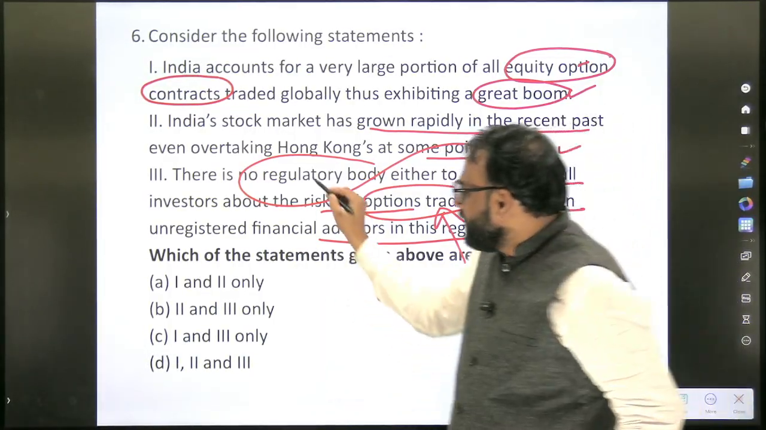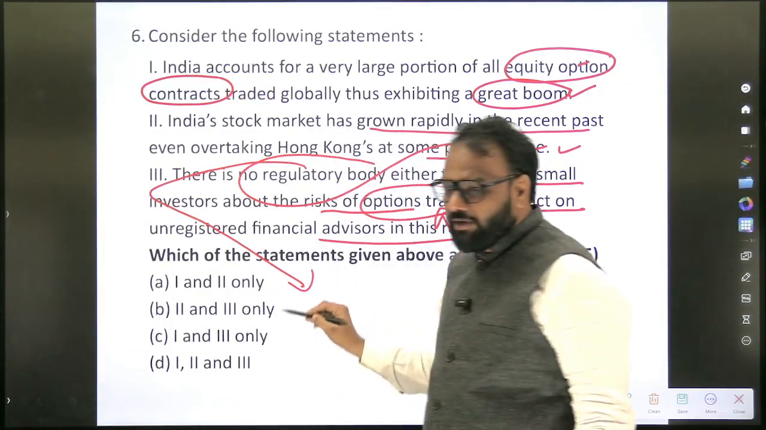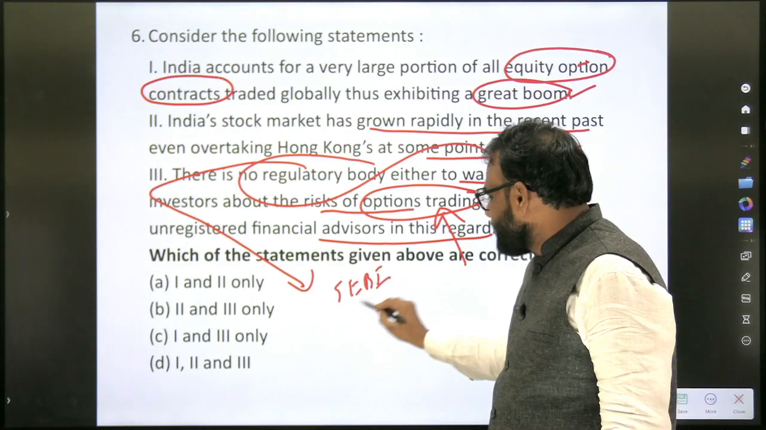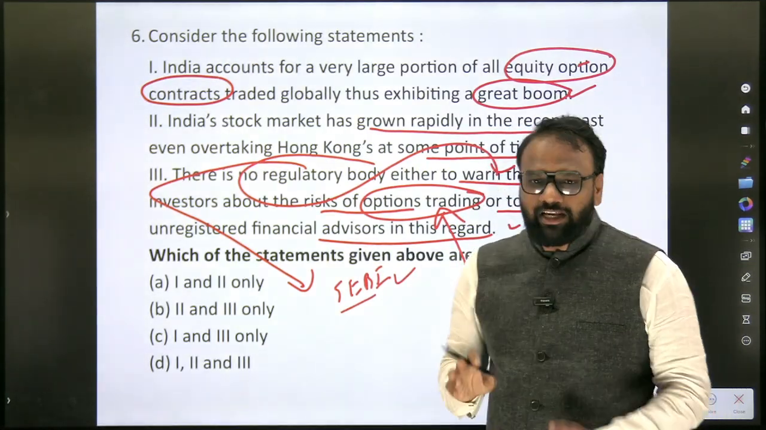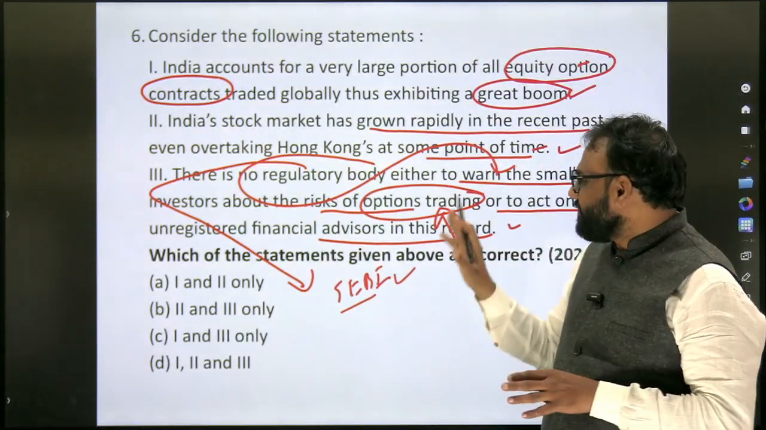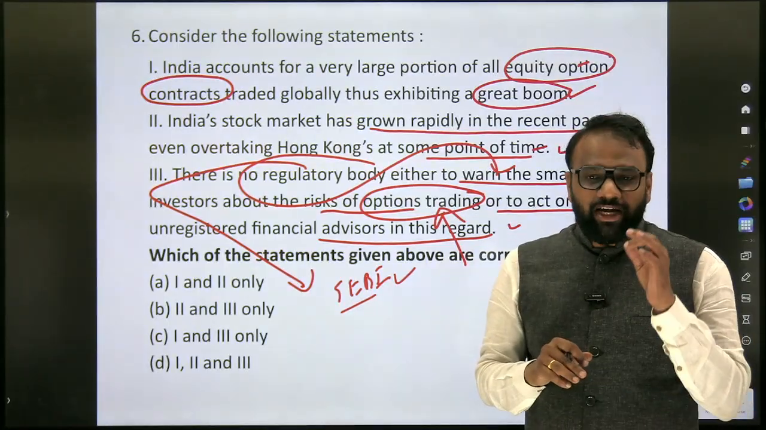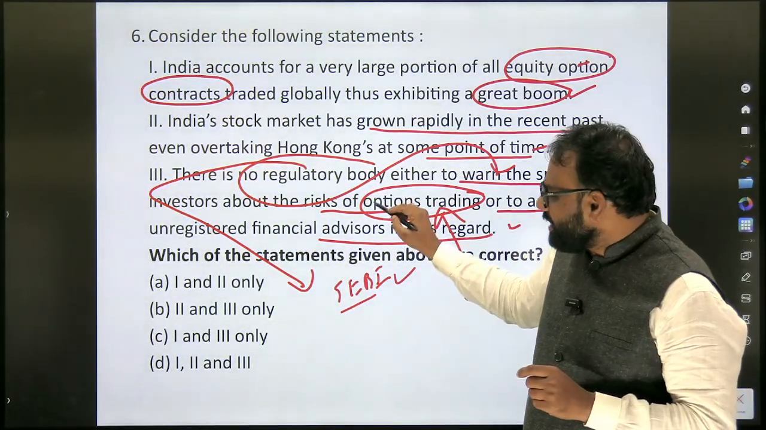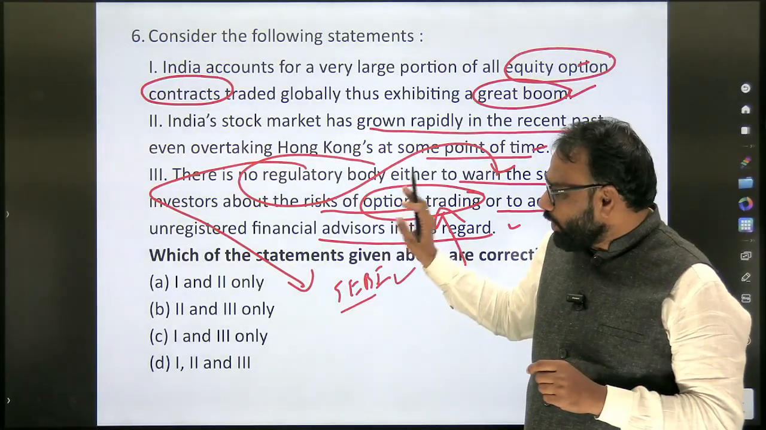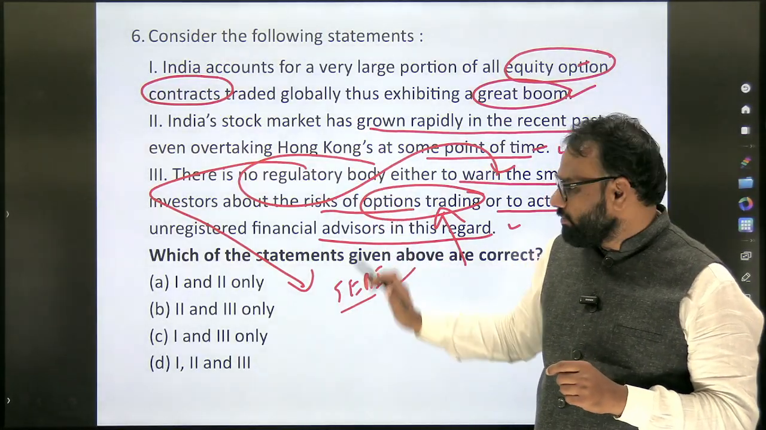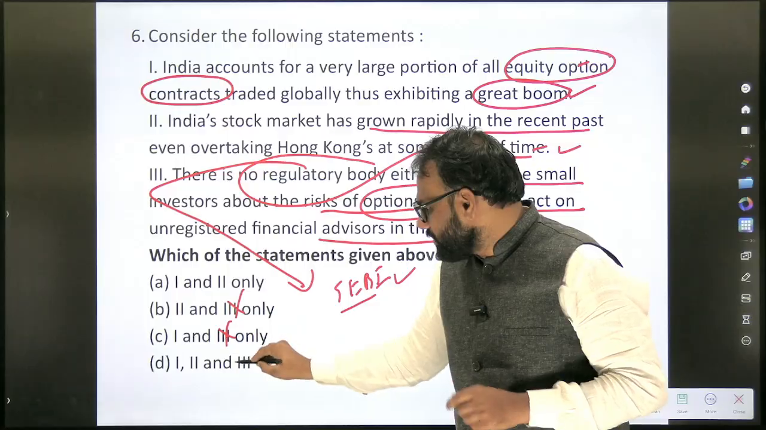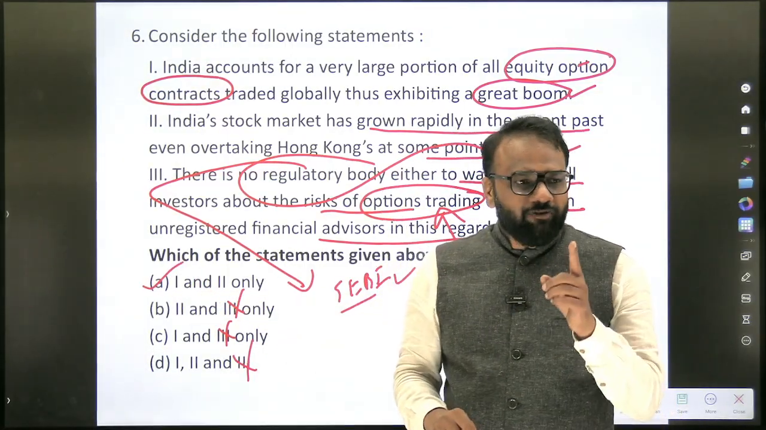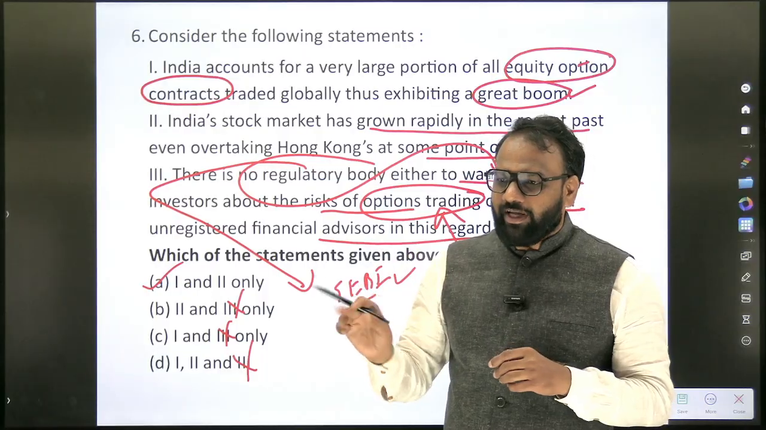Why? Because which is the organization which regularly warns? Yes, SEBI. This is very important. The Securities and Exchange Board of India warns the retail investors. It will warn that don't invest in options trading, because 90% of the people who have invested will face losses. So this is the key point to eliminate. Once you get to know that the third one is wrong, you eliminate 3. You are left with only one choice, that is 1 and 2 only. You are not aware of the first and second statements, but still you are able to arrive at the answer.